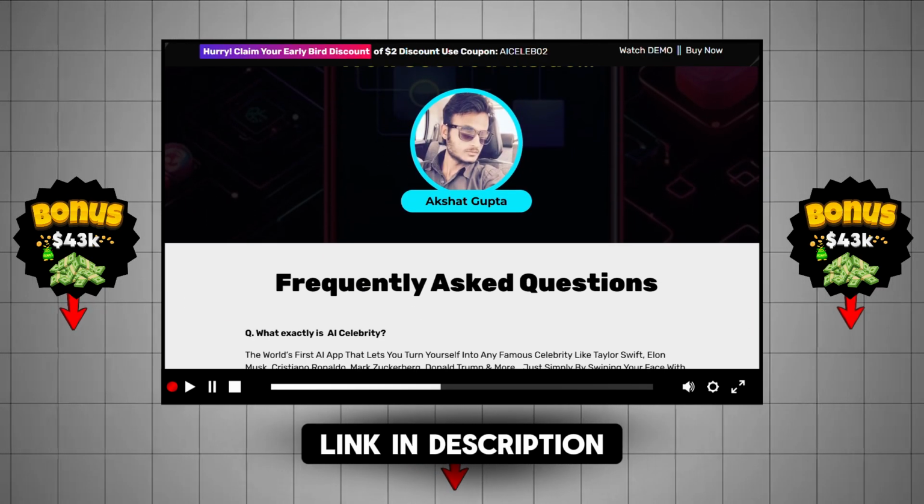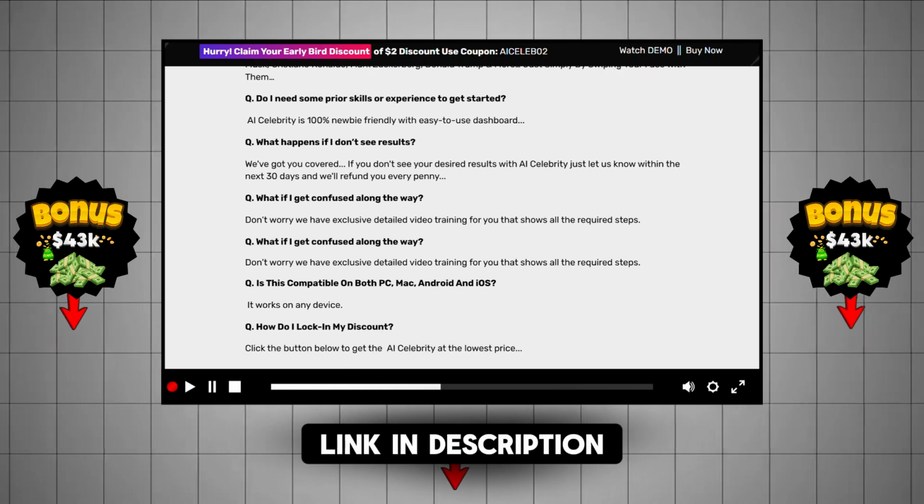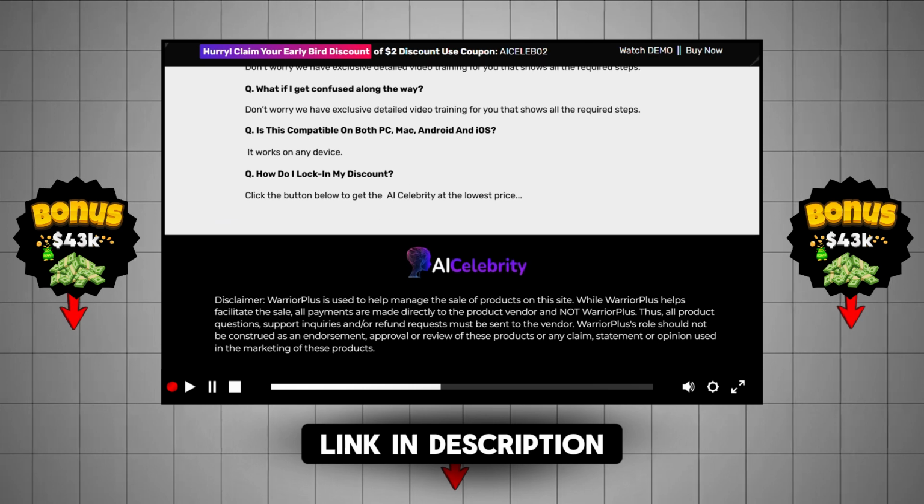This has been quite the deep dive, hasn't it? Into the world of AI celebrity. It has. Mind-bending, for sure. Hope you found it thought-provoking, because we definitely did.